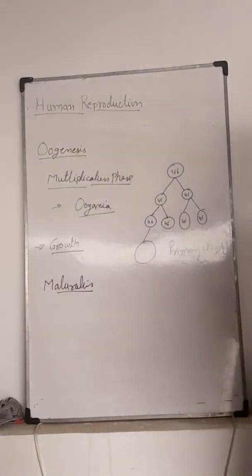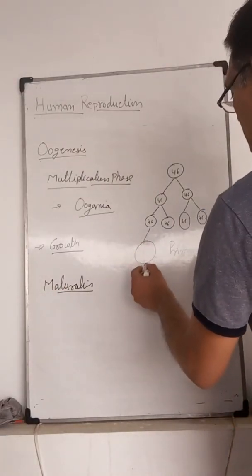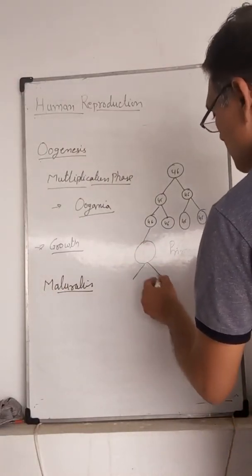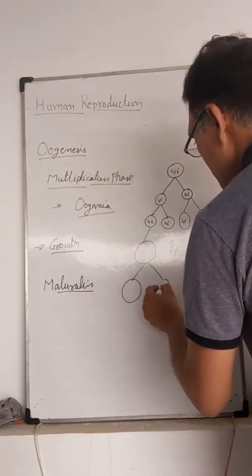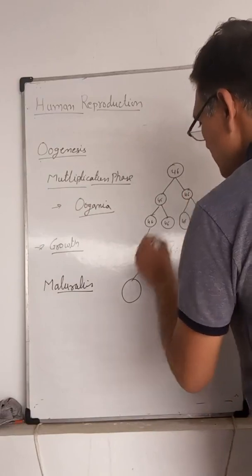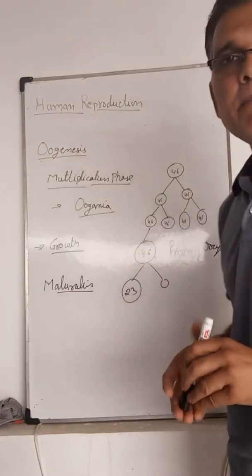In the maturation phase, at the time of puberty, the first meiotic division of the primary oocyte is completed, that is the reductional division, due to which two cells are formed.